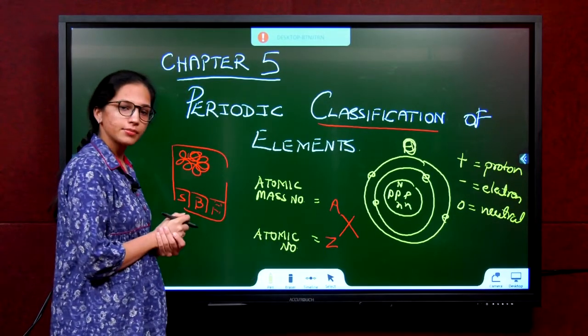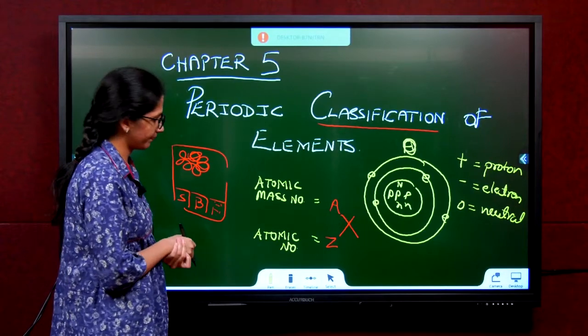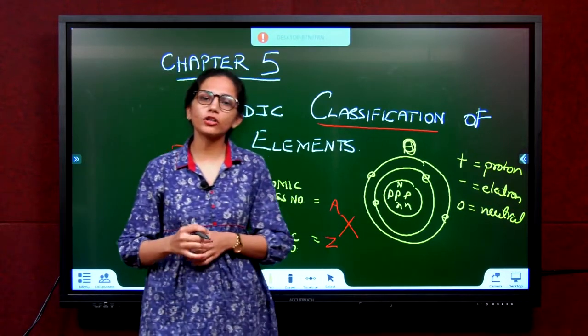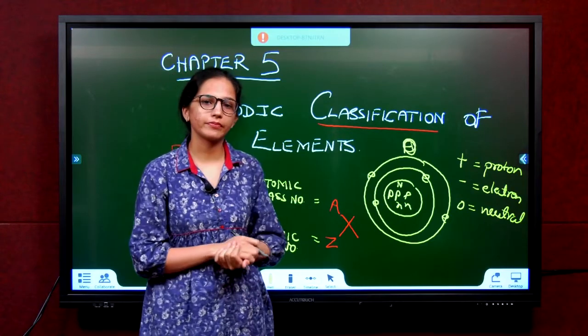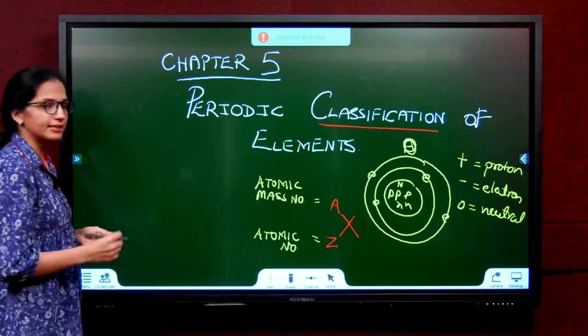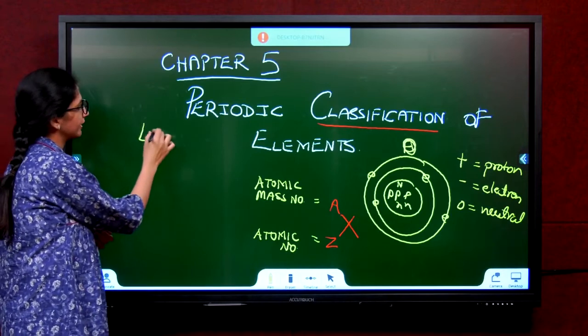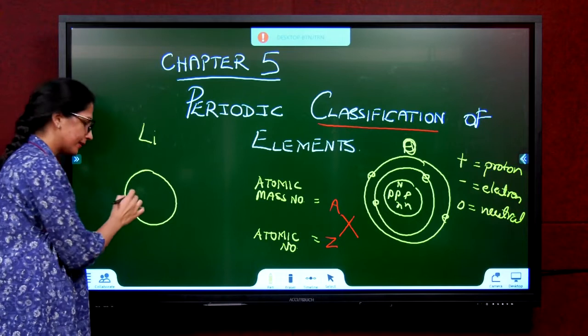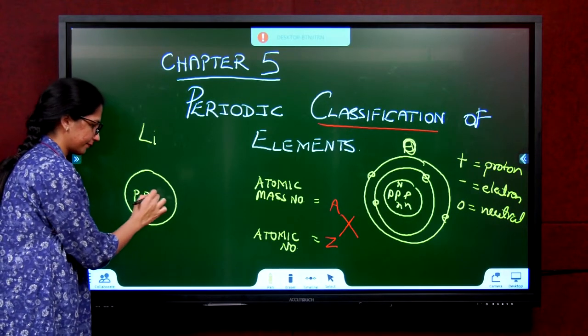What is atomic number? What is atomic mass number? Atomic number is simply the number of protons in an atom. For example, let us take an atom of lithium. Lithium has 3 protons inside.